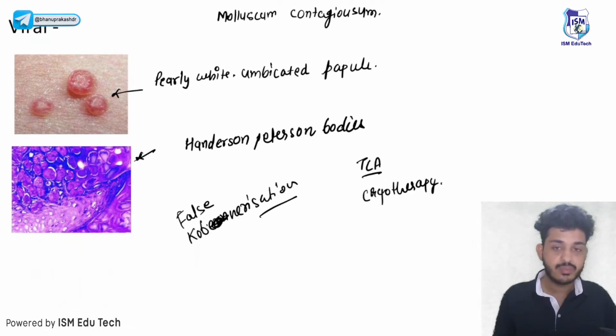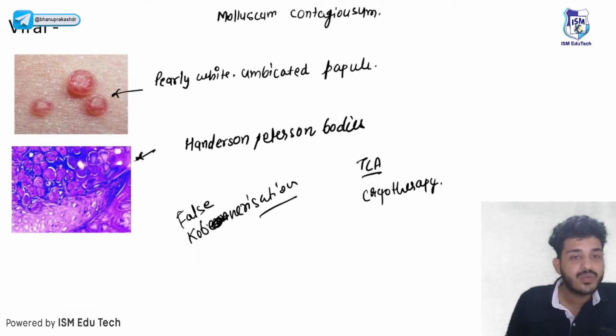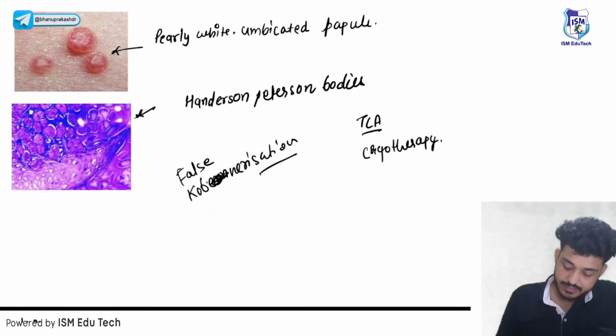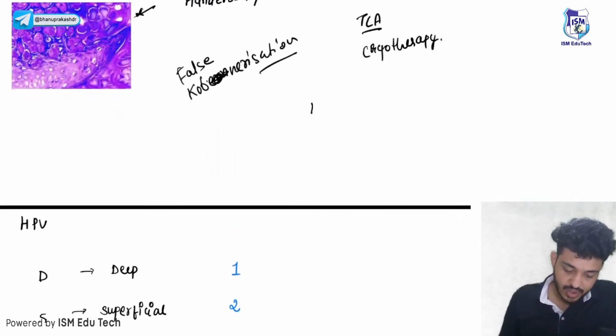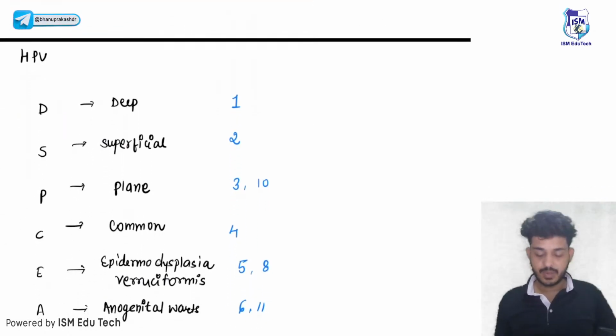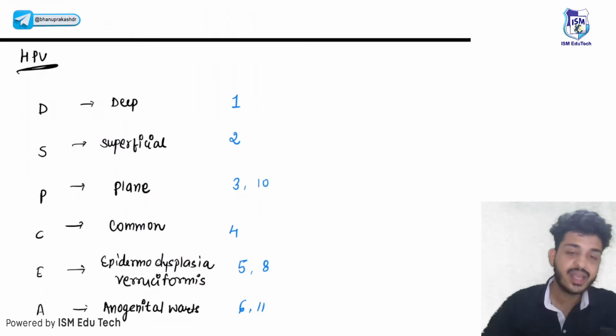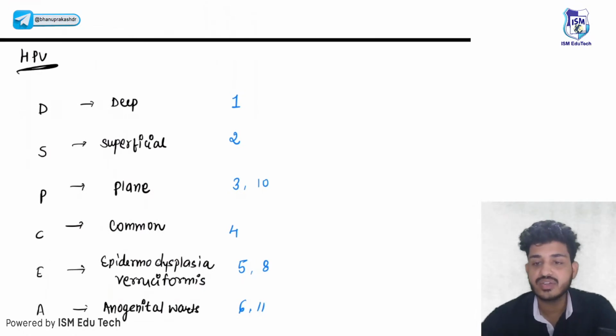That is also a feature of molluscum contagiosum. Podophyllin toxin we can also use, right? Next one is your human papilloma virus, HPV. This is very important and you should remember this.